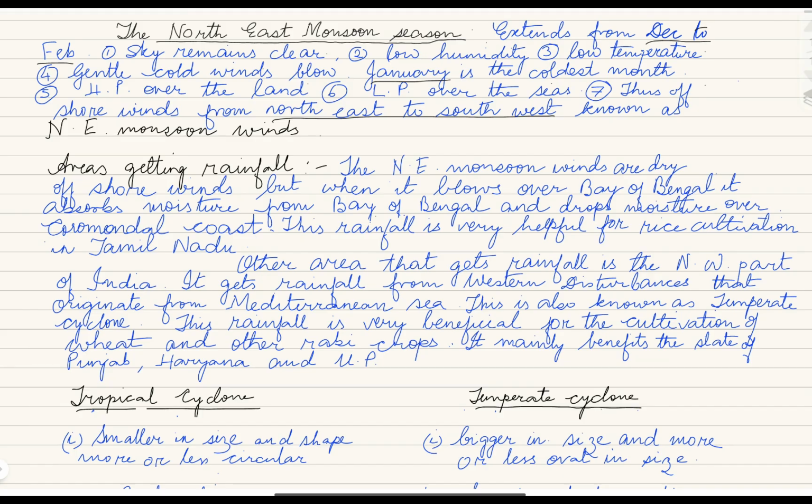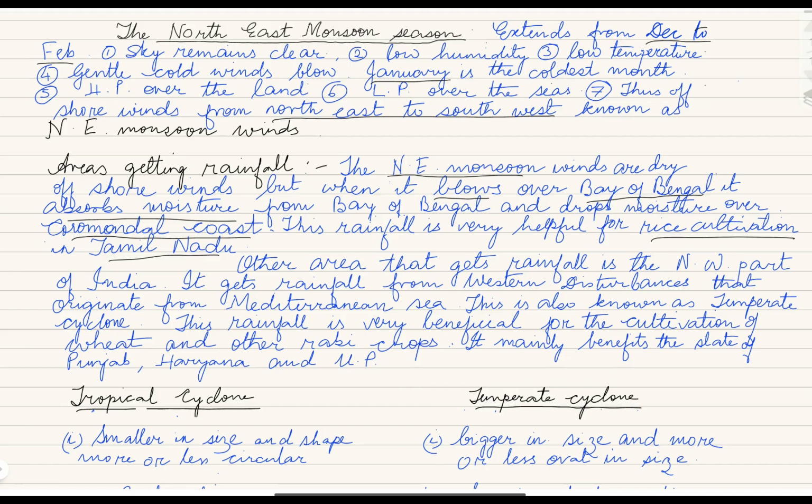Two areas get rainfall. The northeast monsoon winds are dry offshore winds, but when they blow over the Bay of Bengal, they absorb moisture and drop it over the Coromandel coast. This rainfall is very helpful for rice cultivation in Tamil Nadu.